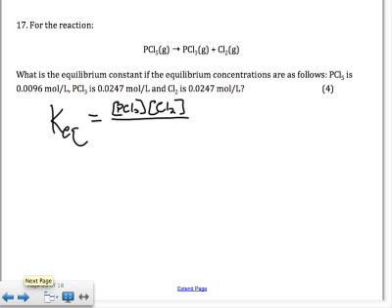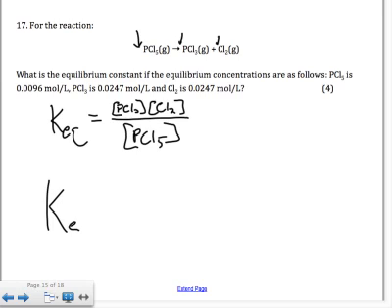They're both gases. They both get into the expression. No coefficients, which means no exponents. And then the reactant, there's only one, PCl5 goes on the bottom, no coefficient, so no exponent. So we're just going to multiply the concentrations of the two products and then divide by the concentration of the reactant, and that will give us KEQ.